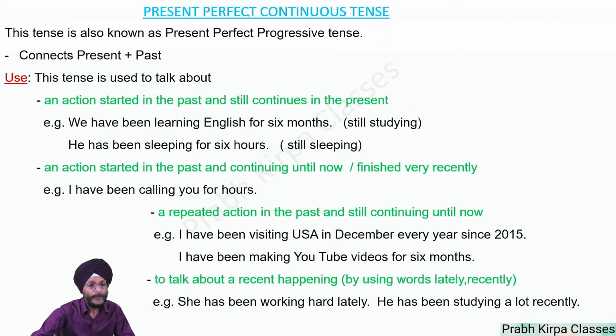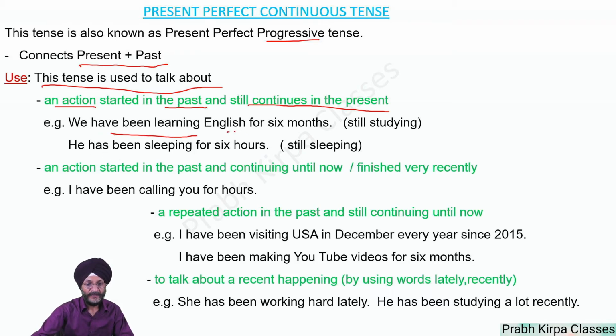Now we will do present perfect continuous tense. This tense is also known as present perfect progressive tense. This tense connects present with past. This tense is used to talk about an action which started in the past and still continues in the present. For example, we have been learning English for 6 months. That is, the action is still continuing, which had started in the past.